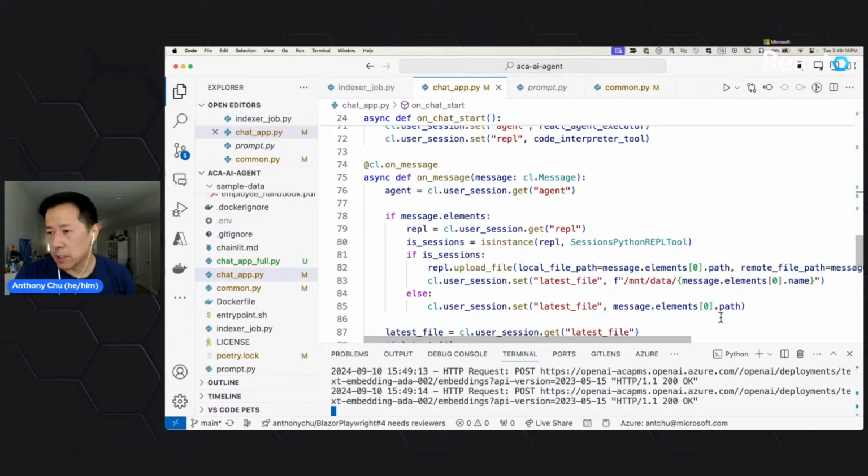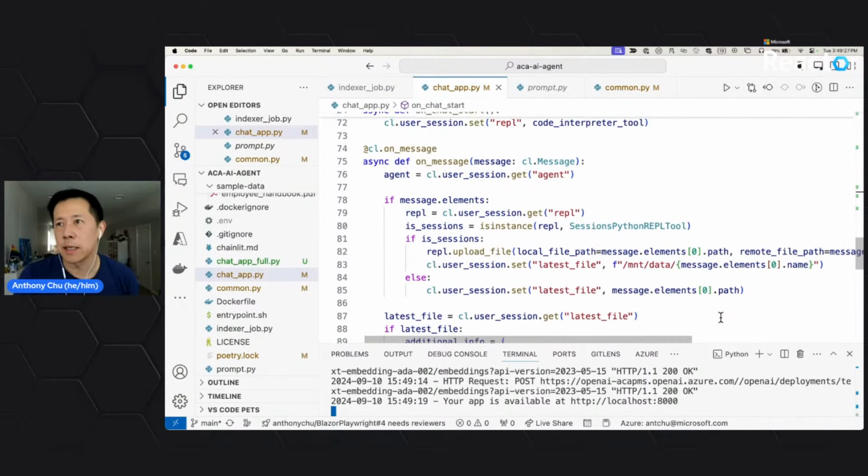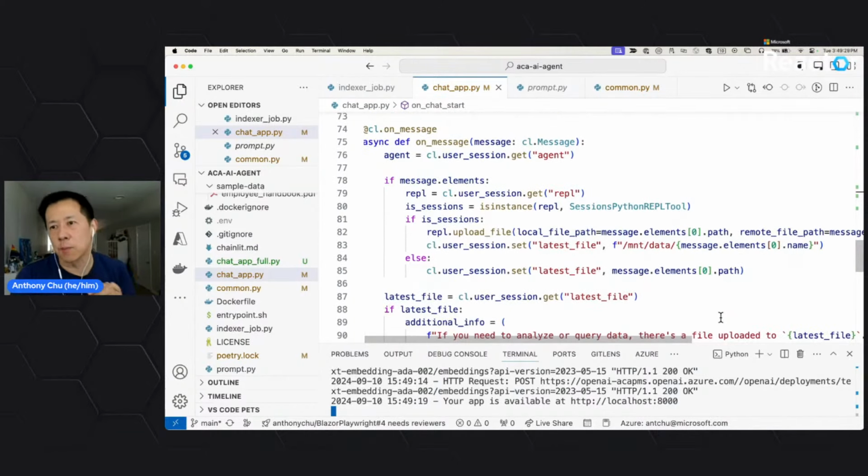Within dynamic sessions, we actually have hundreds of Python libraries and packages pre-installed, including pandas. So we can upload a file to the session and then ask it questions, like for a CSV file, and the LLM should be able to generate pandas code to query and come up with answers from our files.